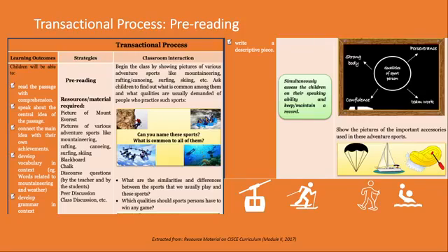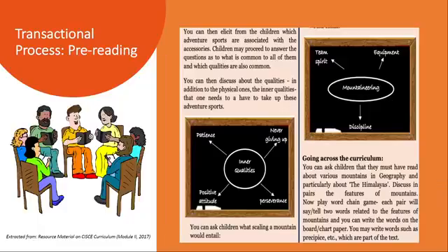After that, on the right hand side, you will find the assessment of the learners. While giving the lecture, assessment can be done simultaneously, by asking questions like the qualities of a sports person, differences, similarities, like I have already said. So this can go on alongside. Let's move on to the next slide. Again, this is talking about the pre-reading process only.